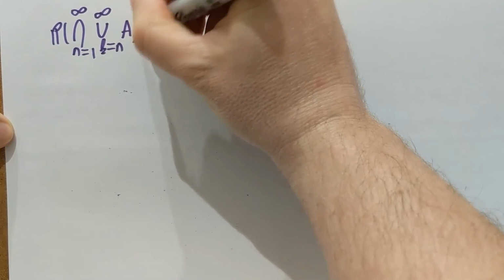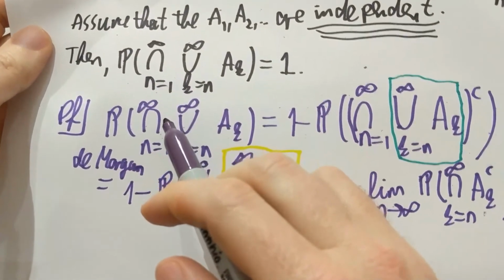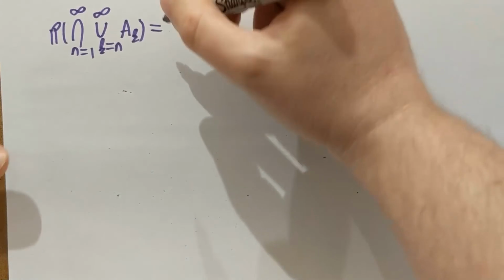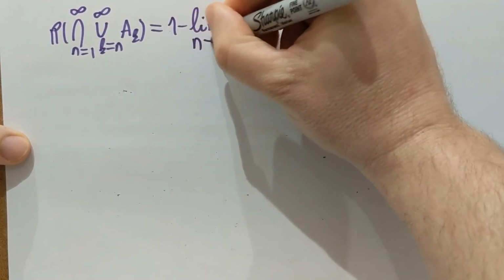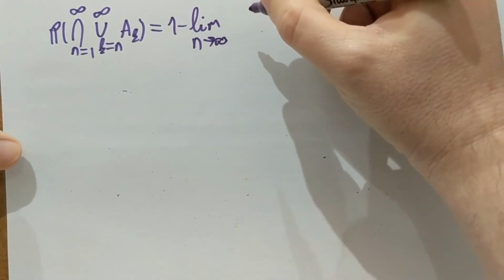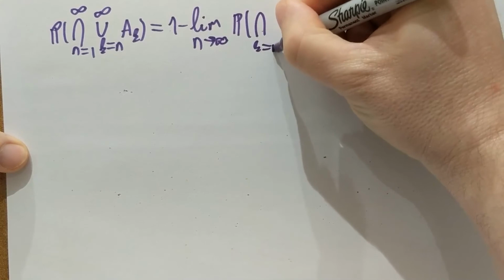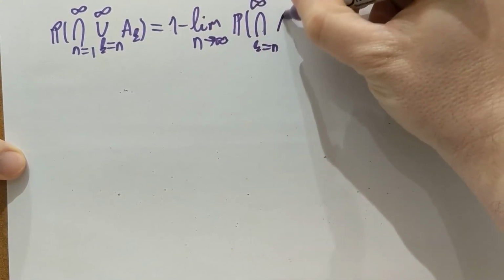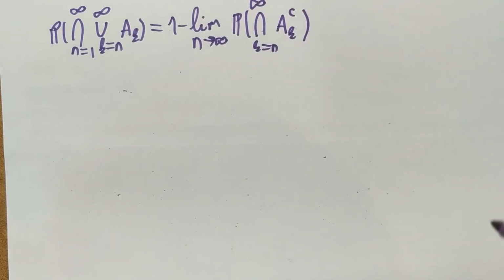This is how we started, and after the calculation on the previous page, we ended up with 1 minus the limit as n goes to infinity of the probability of the intersection of the A_k complements. So far just copied from the previous page.